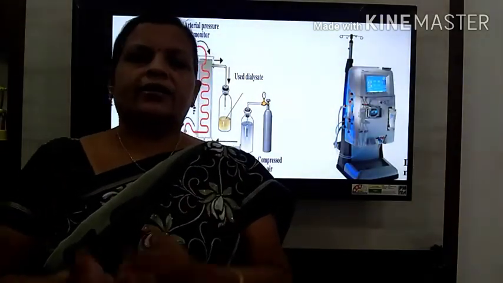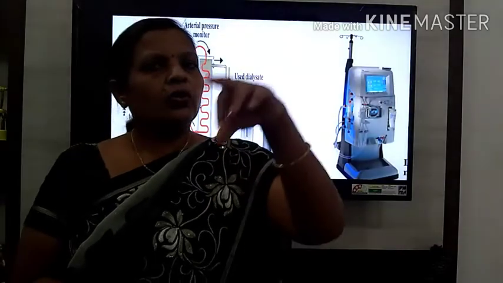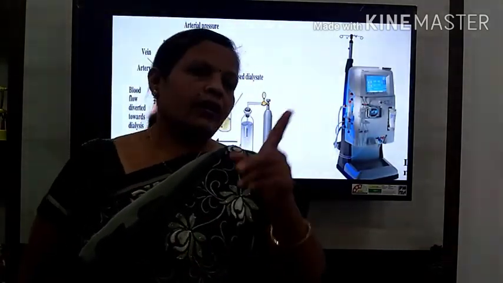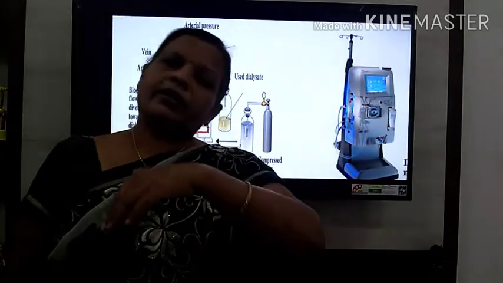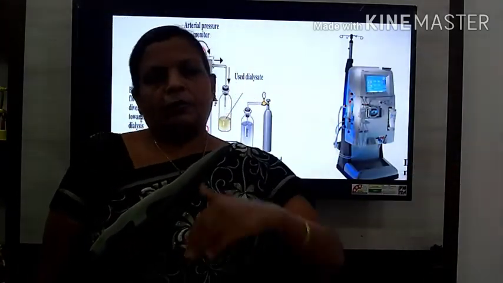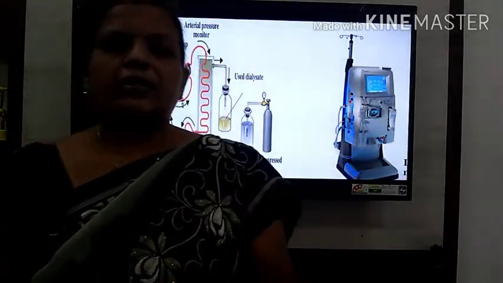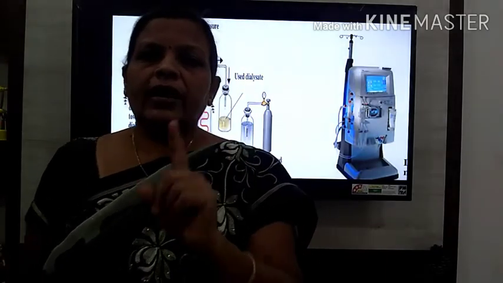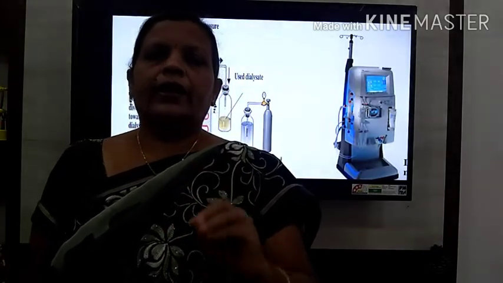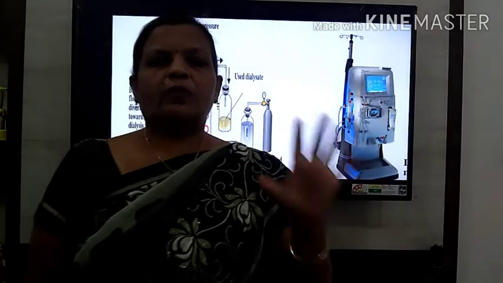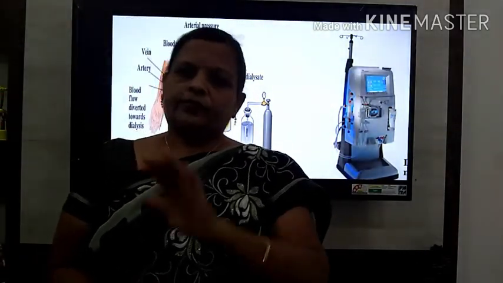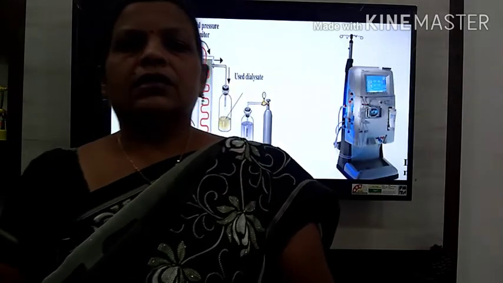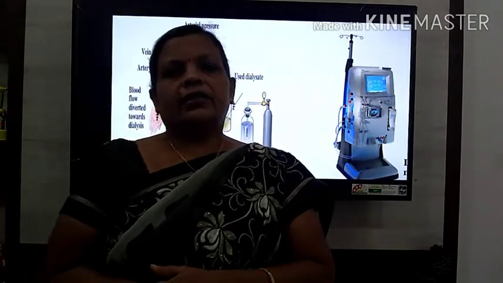We had studied the structure of the kidney. In that there is also a renal artery and a renal vein, through which the blood enters the kidney and the filtered blood is passed. At a single time, 500 ml of blood is filtered with the help of this hemodialyzer, and because of kidney dialysis the person can live their life.